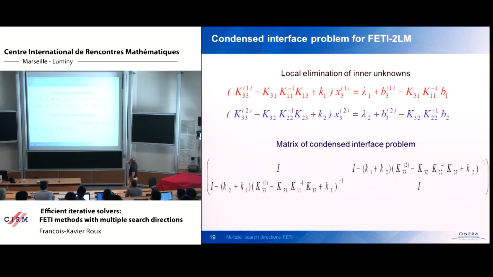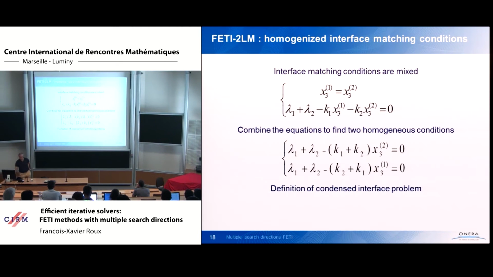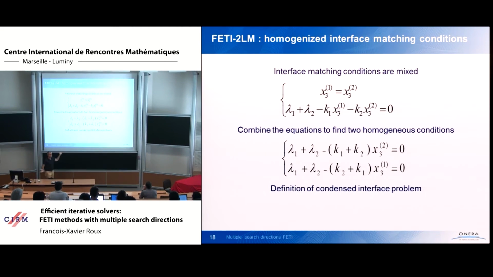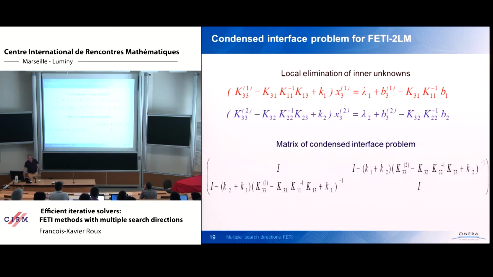So from the first equation, you can write explicitly X31 against lambda 1, X32 against lambda 2, and replace in these two equations, and you find the formal representation of the problem, and the matrix of the formal representation of the problem is at the bottom of the slide here.